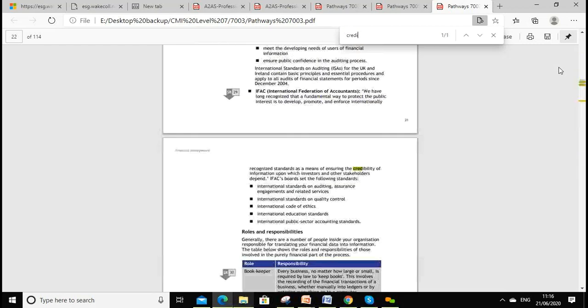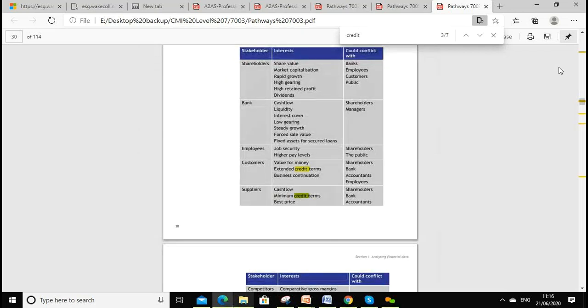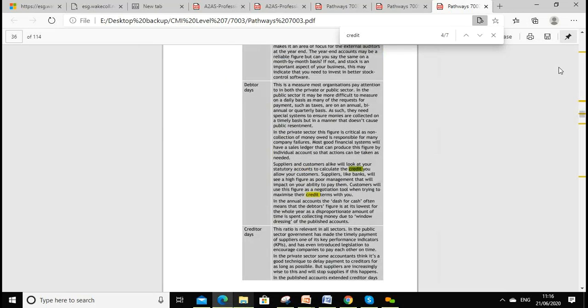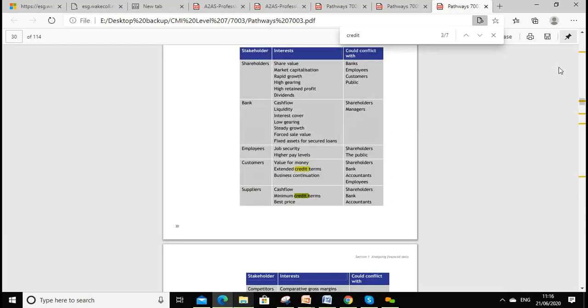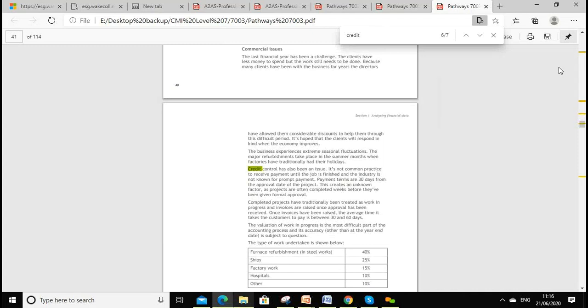Okay, next we have credit. Yes, we discussed credit, also called credit management. You will see various credit controls being discussed. You can even type the word and search it. Credit control has been covered, and examples have been given, so if you want to quote in your assignment, you can as well. Which I'll send you as well, and I'll upload on Moodle.